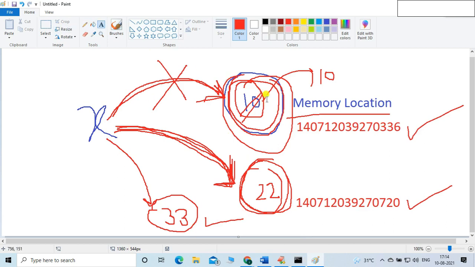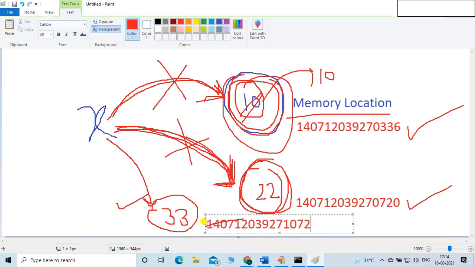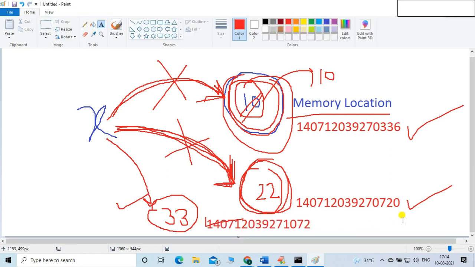You can see whether this 10 value is replaced or not. This 10 value is not replaced. Only x is pointing towards a different memory location. Now, if I write x is equal to 33, that means x will now be pointing towards this memory location. That is the difference. So the memory location is different.